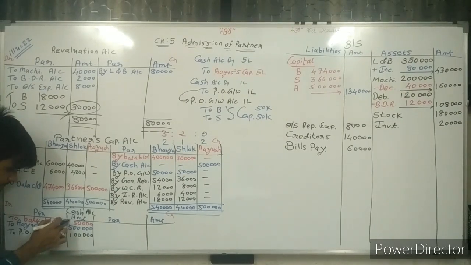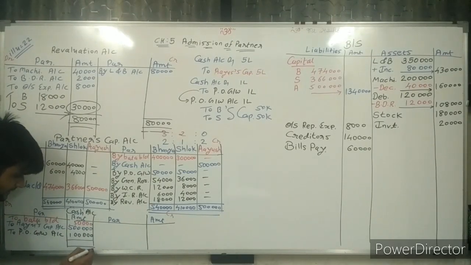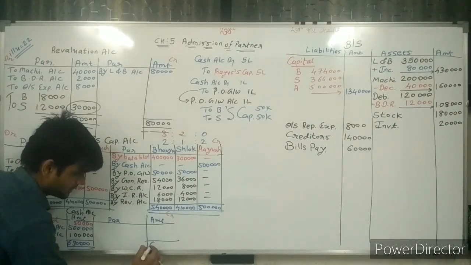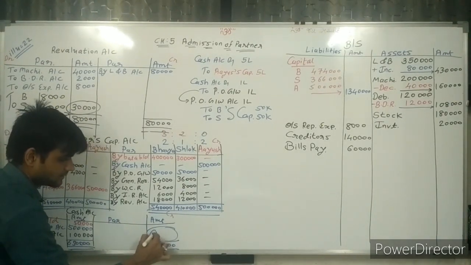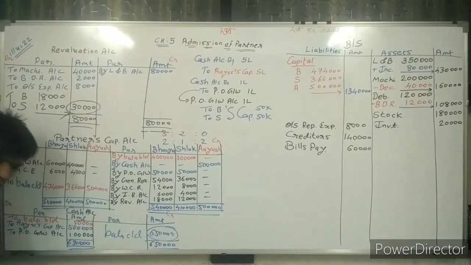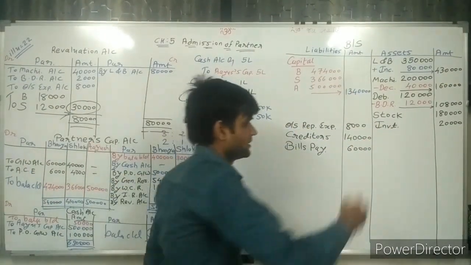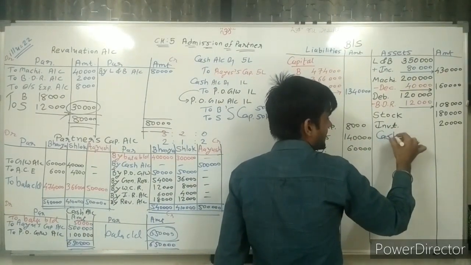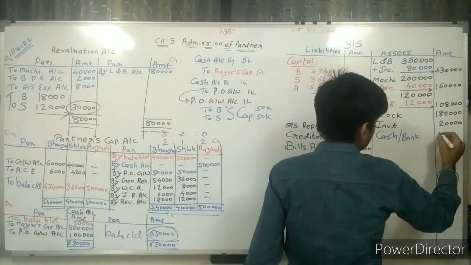Now, sir, close this account, the cash account. Make the total of this. Sir, 5 lakh, 1 lakh, 6 lakh, 6 lakh 50,000. So write down 6 lakh 50,000. Balance is 6 lakh 50,000. Sir, transfer to the debit side. Cross. But debit is here in the balance sheet. So write down cash and bank balance: 6,50,000.